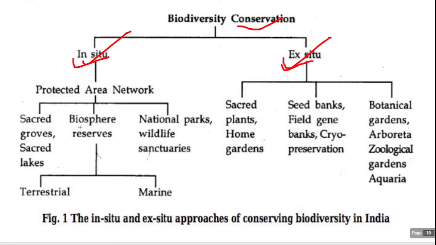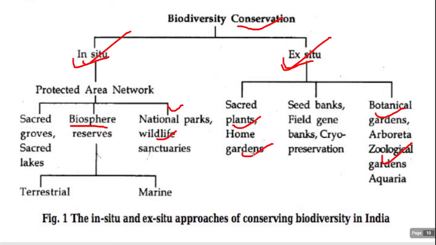Inside in situ we have biosphere reserves, national parks and wildlife sanctuaries. In ex situ we have botanical gardens, zoological gardens, sacred plants, home gardens.